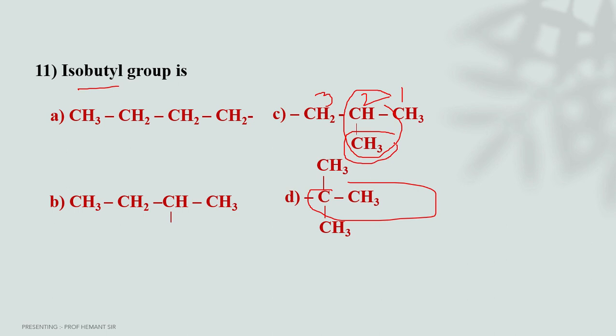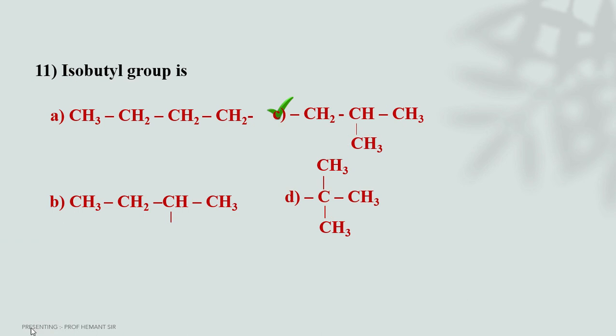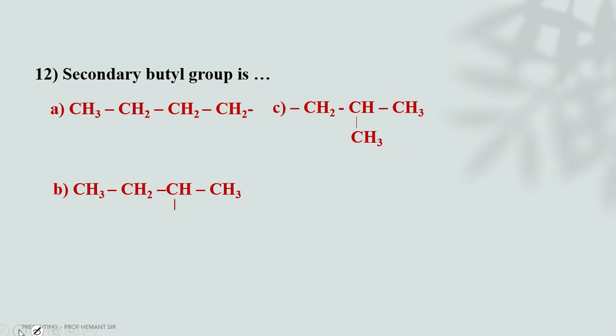A substituent is attached to the second last carbon atom. That time we use the iso prefix in front of the alkane. Hence, the correct answer is second. Secondary butyl group.